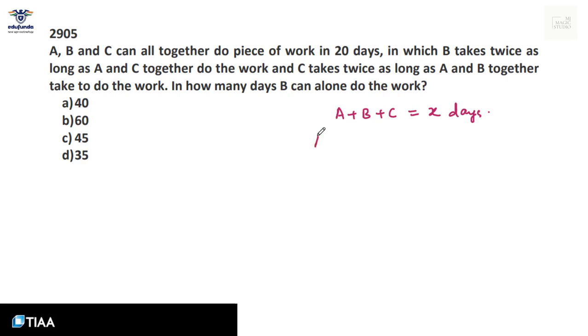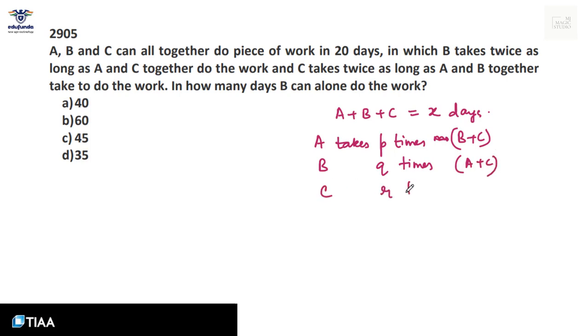And it is known that A alone takes P times what B and C take, B takes Q times what A and C take, and C takes R times what A and B take to do the work. Then A alone will be completing the work in P plus 1 into X days.